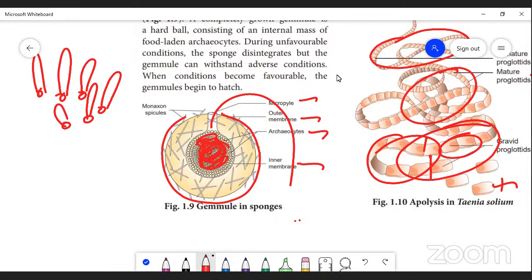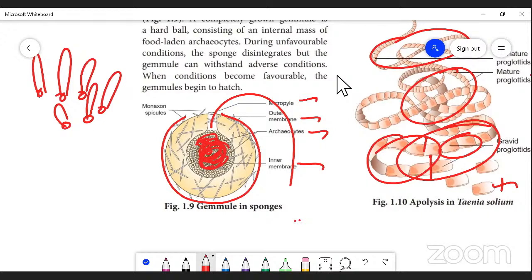Epimorphosis is further divided into two types: reparative and also restorative. Reparative means what? Certain damaged tissue can be regenerated, for human beings, either skin or nail. The damaged part is regenerated. That comes in the category of reparative regeneration.